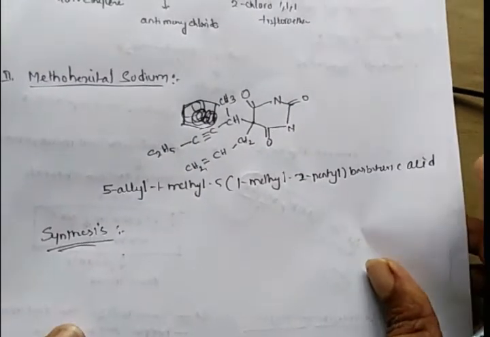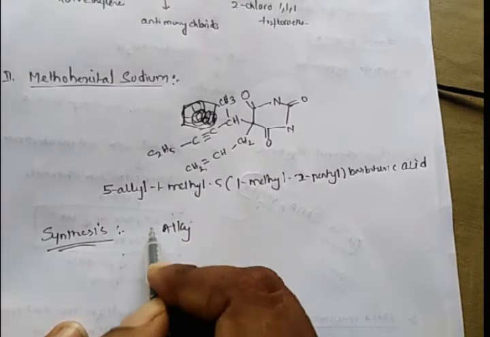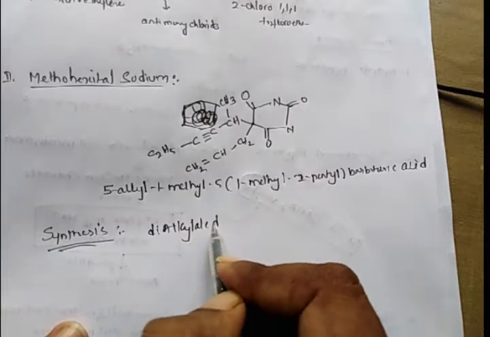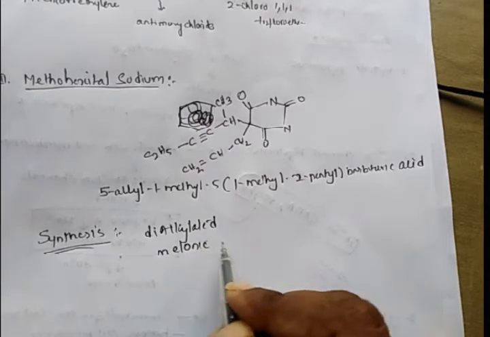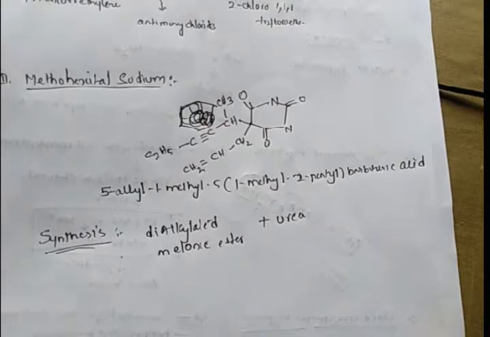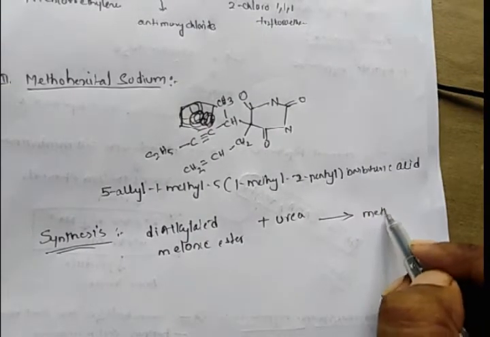the synthesis involves, whenever a dialkylated malonic ester is treated with urea, we will get methohexital.